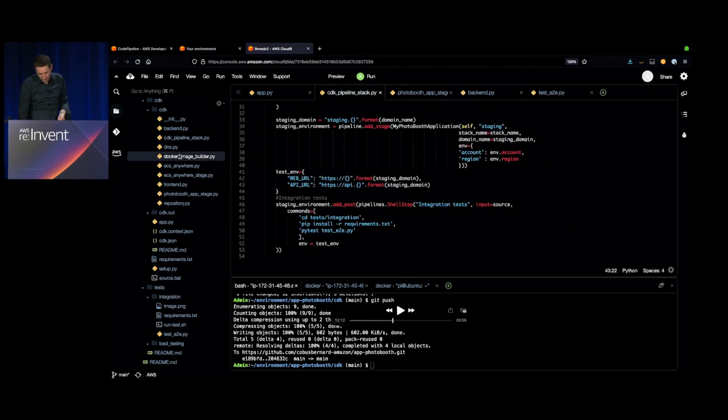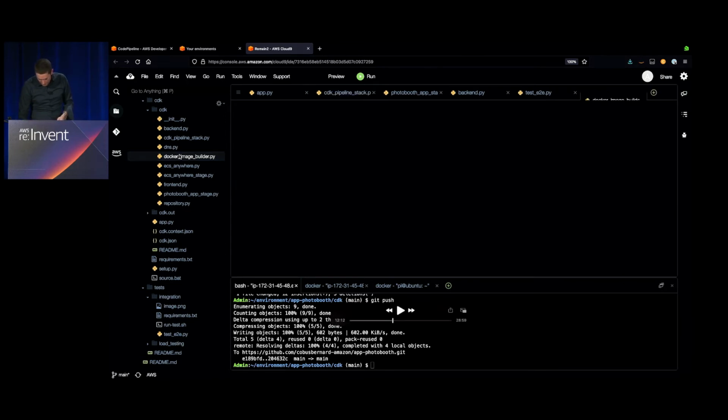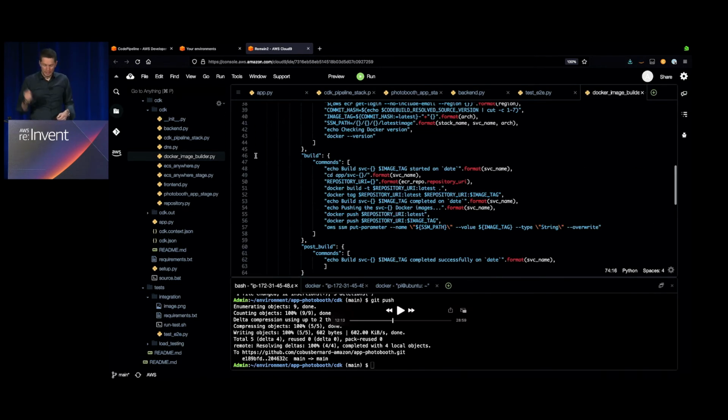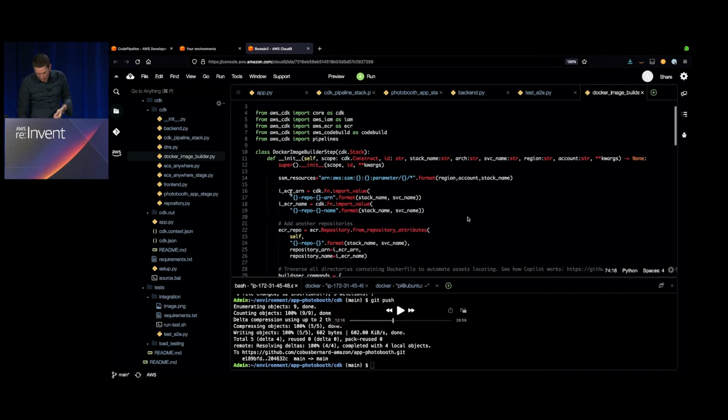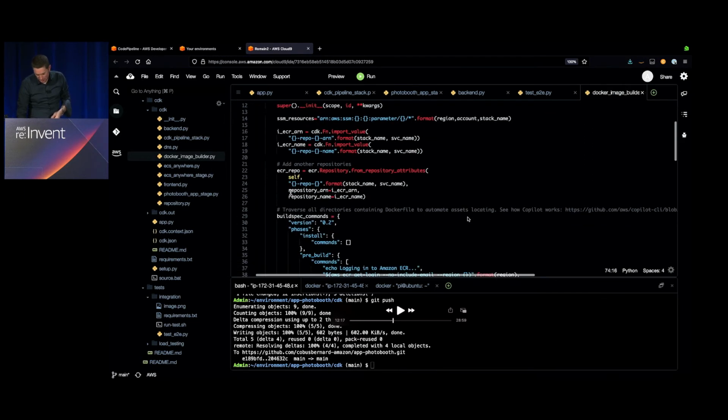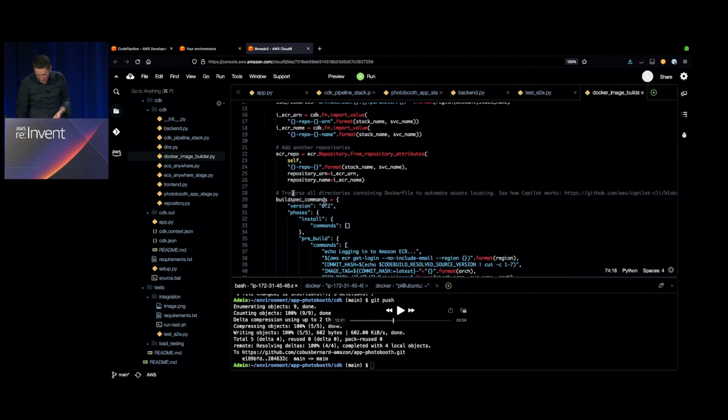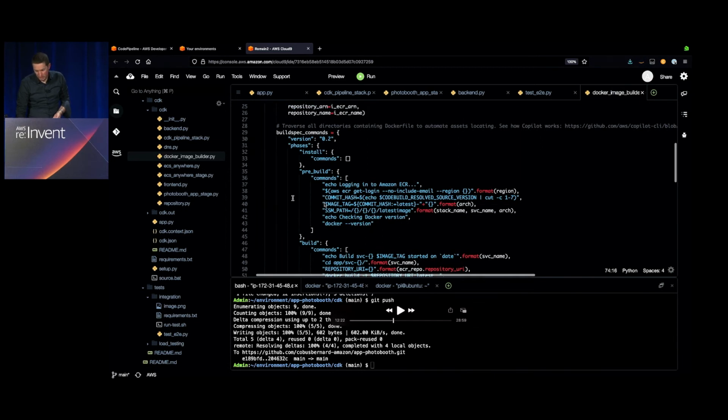So this is why I have a Docker image build phase, where basically I'm going to pass on the command to create my container, upload that to my ECR repo, and retrieve that afterwards. So this is what this code is describing. We have the ECR repo with my stack name and the service that I want to run. I'm giving the instruction to Docker to create this environment.